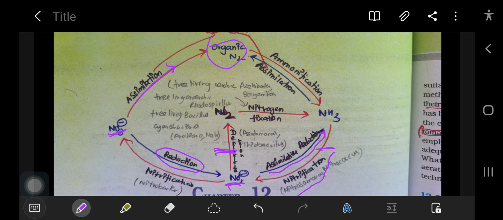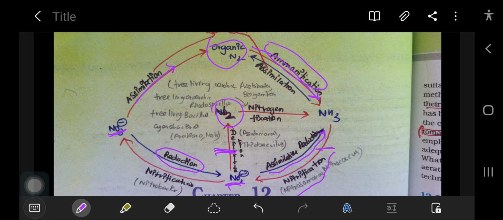Then this organic nitrogen again gets converted into ammonia. This is called ammonification. Conversion of N2 to ammonia is not ammonification, it is nitrogen fixation. Conversion of organic nitrogen into ammonia is called ammonification.